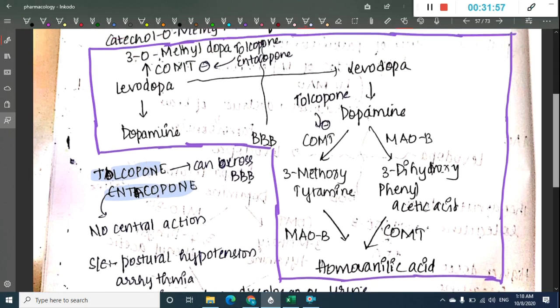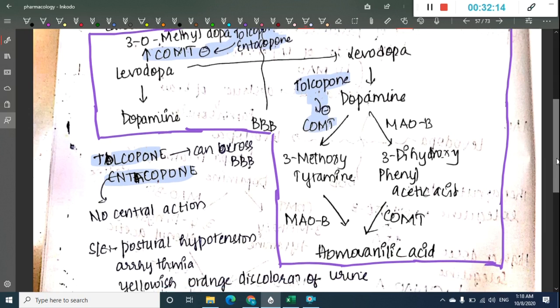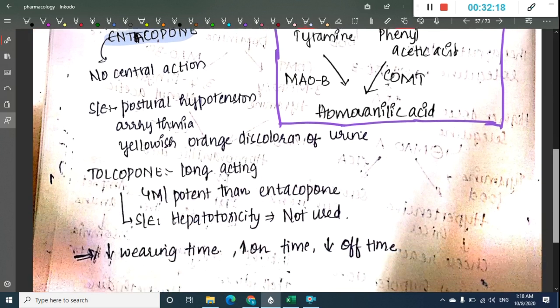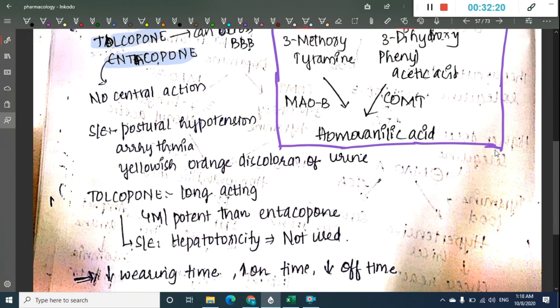Both tolcapone and entacapone have the peripheral action of inhibiting catechol O methyltransferase in blood, whereas only tolcapone crosses the blood-brain barrier and has central action. Entacapone does not have any central action.